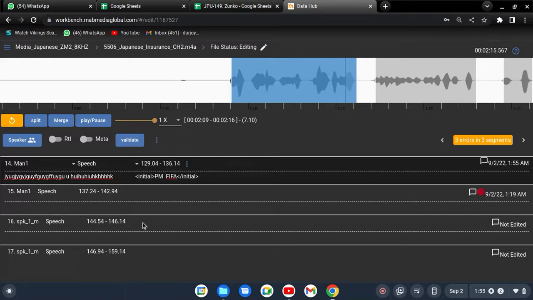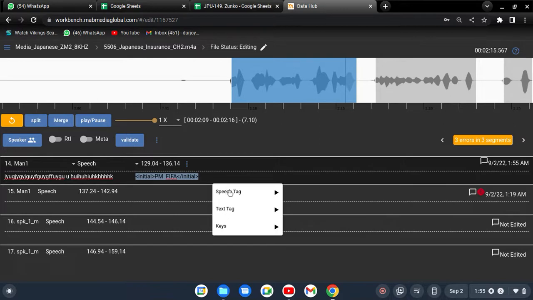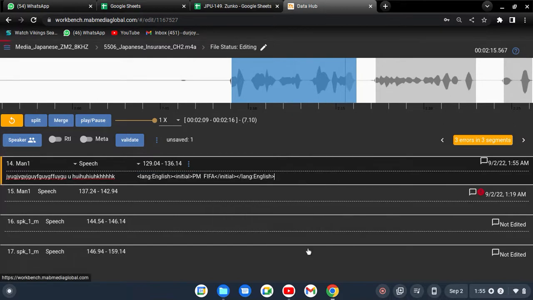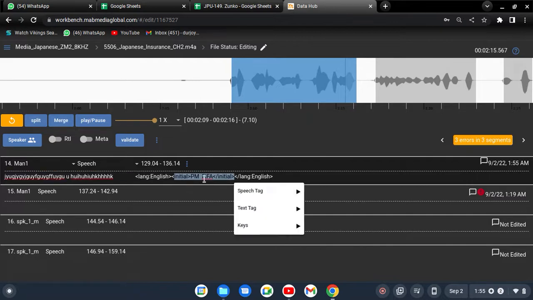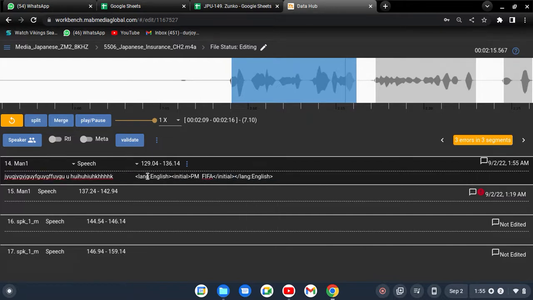So how can I mark that as an English tag? Along with the initial tag you have to select now, release the key, go to the text tag, and mark as English. So whenever the machine comes to this place, it will understand the person said Japanese, Japanese, Japanese, and then the person said FIFA and PM, which is marked as initial, but those words are English. That's the reason the whole thing is marked as English.